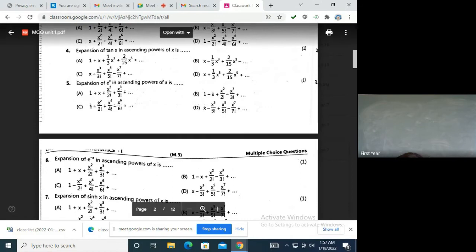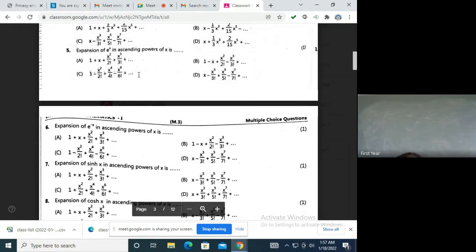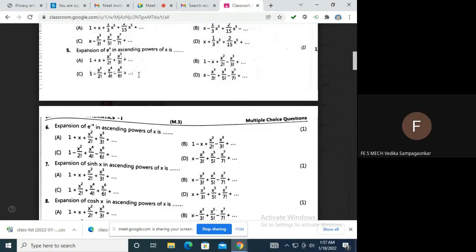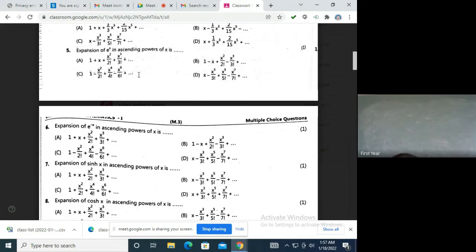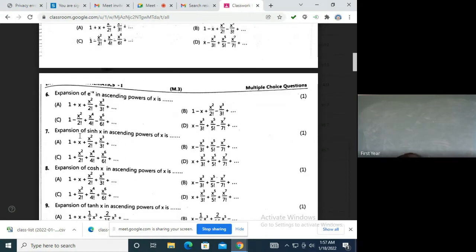Next, question number 5. What is the expansion of e raised to x? This is the easiest. Option A. Everybody knows e raised to x because all the derivatives are e raised to 0, which is 1, 1, 1, 1. So everywhere it is a plus sign. 1 plus x and so on, option A is the answer. Question number 6, e raised to minus x.